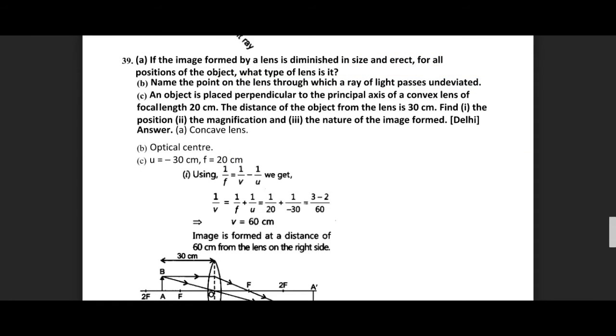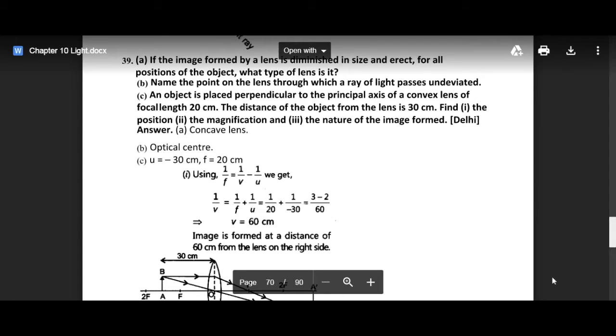And in this case, an object is placed perpendicular to the principal axis of a convex lens of focal length 20 centimeter. The distance of the object from the lens is 30 centimeter. Find the position, magnification, and nature of the image formed. So it's very simple.